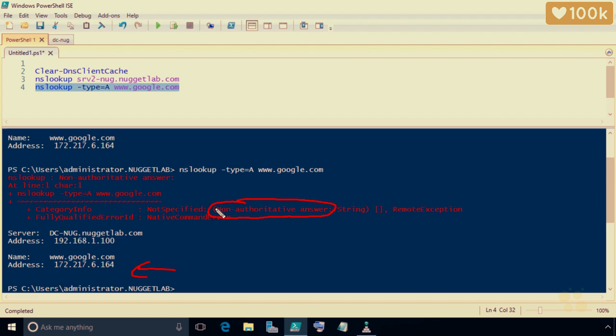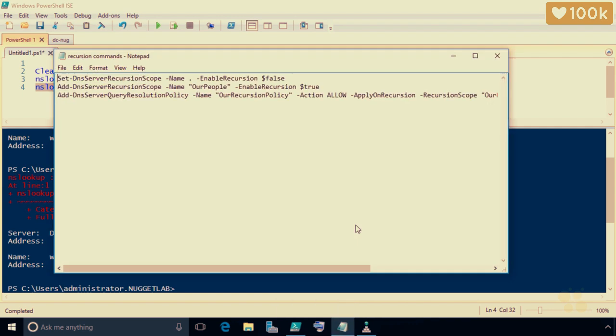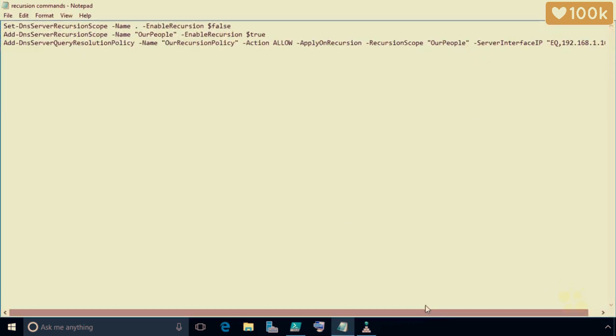Now, one of those strings was so darn long that I thought I wanted to make it a little bit easier to study and practice with those huge strings. So if on the lab computer you right-click on Notepad, there is, in the recent history, a document called recursion commands. If you expand that full screen, you'll still have to scroll a little bit to the right to see it all. But there are the 3 commands that we issued in this nugget to turn off recursion globally, to establish that we want to allow recursion for the scope of our people, and then our policy that allows the recursion for our scope and also defines that the scope includes any requests coming in on that specific IP address.